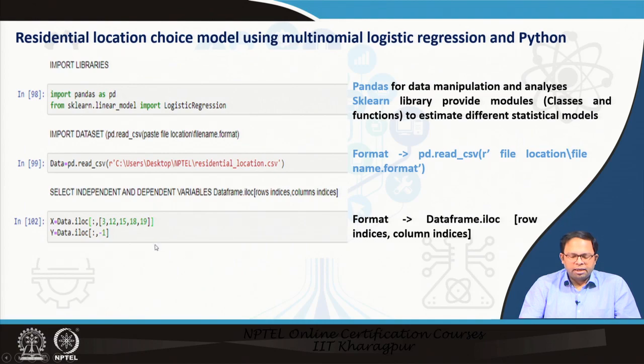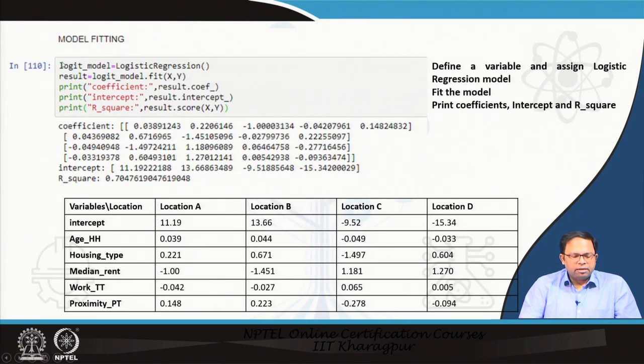Then we call the logistic regression function, where we feed the model and assign the logistic regression model for the x and y sets that we have determined. Once we run the model, we determine the model fit, and we can print the coefficients, the intercept, and the R-square.